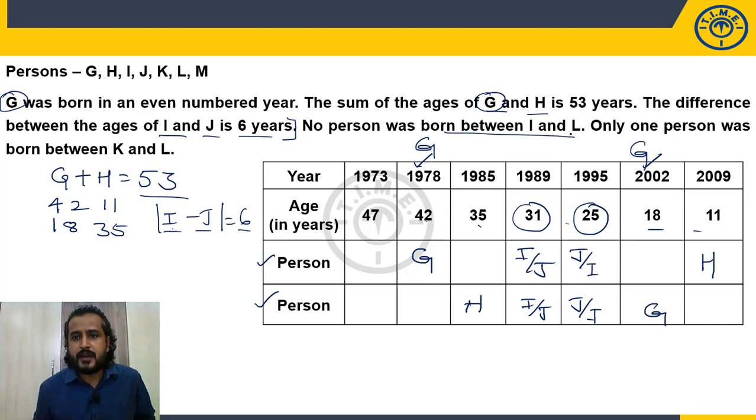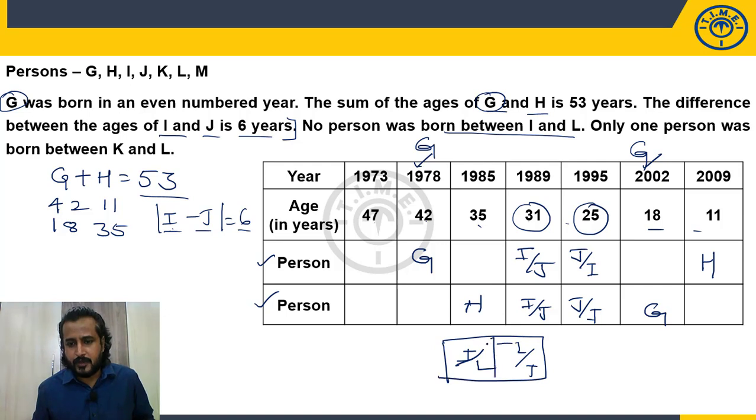No person was born between I and L. No person was born between I and L means I and L should be in consecutive positions. But among these two, who is before and who is after, that is not given. So I may be immediately before L, or L may be immediately before I. By taking I here or here, can I satisfy this condition? No. Immediately before H, immediately after G. So this is not possible. So it is ruled out. But I here, yes, I can take L here.